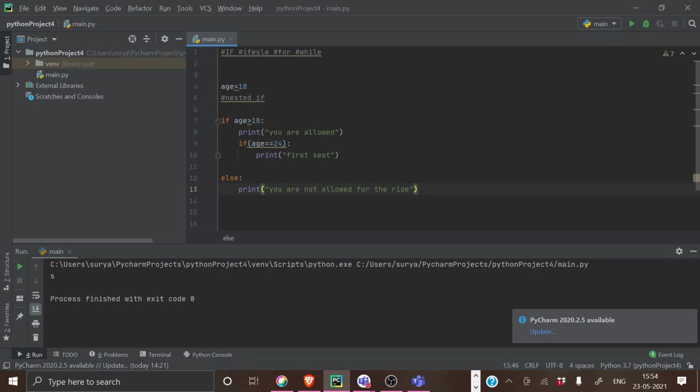So if I'm giving my age is 19, what will I get as my output?